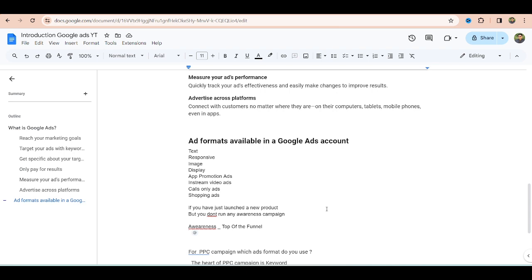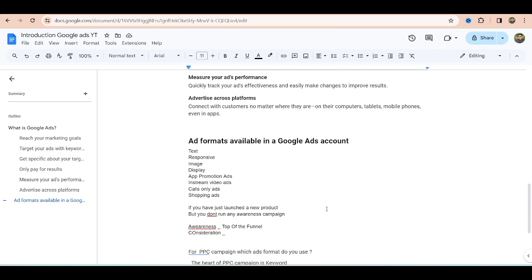What is the middle of the funnel? The middle of the funnel is the consideration campaign. So when you run a consideration campaign, what does it mean? You have already run an awareness campaign, and people already know about your product. Right now you want to bring them to your website.